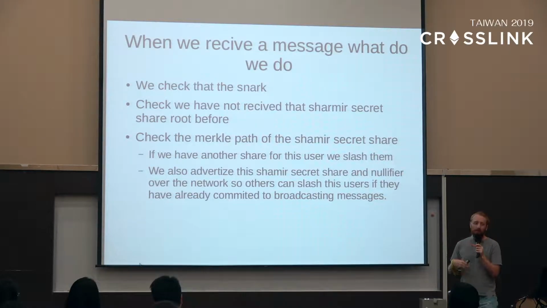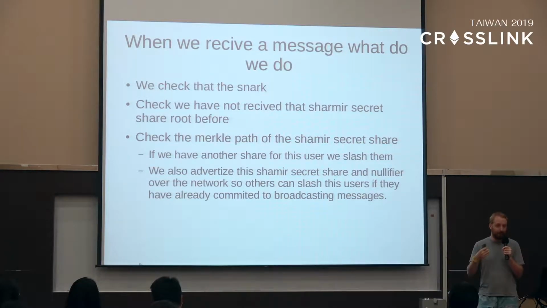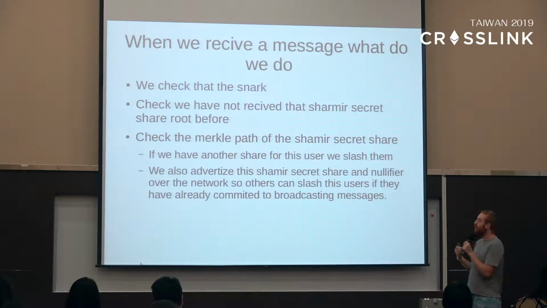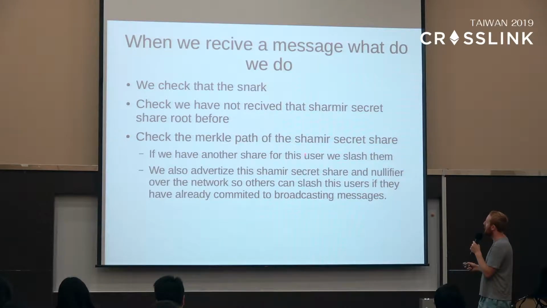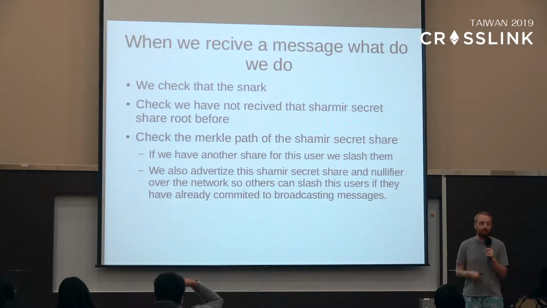Let's go through exactly what I do when I receive a message from someone. First thing I do is check that the SNARK proof is valid. Then I check that we have not received the same message before, because if we've received the same message twice, it doesn't reveal a separate secret. Then we check the Merkle path of the secret share, and if all of that works out, we accept this as a valid message. We don't have to share this with anyone else.